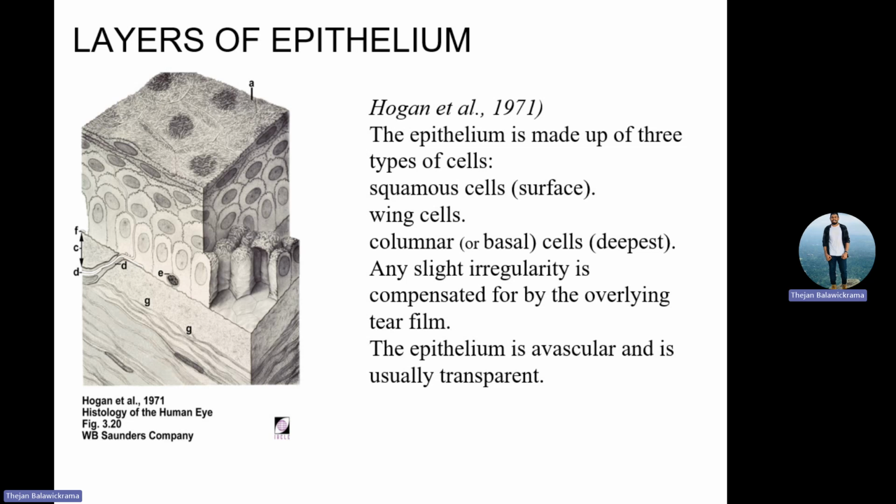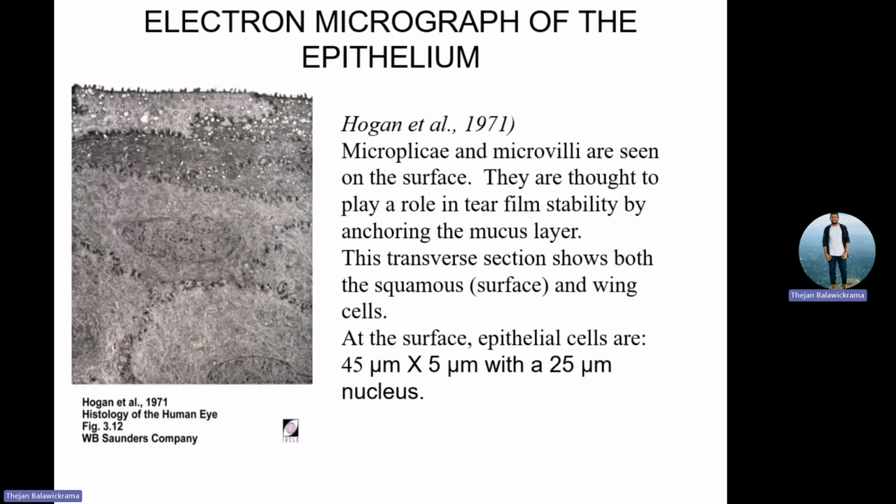But your nerve fiber endings are coming up to the epithelial layers. Generally you won't see these things, but you get a lot of nerve fibers, and when it is swollen, you will see more. Electronically, the epithelium looks like this, which has small projections on the top. That is the microvilli, which holds the tear. That is very important.